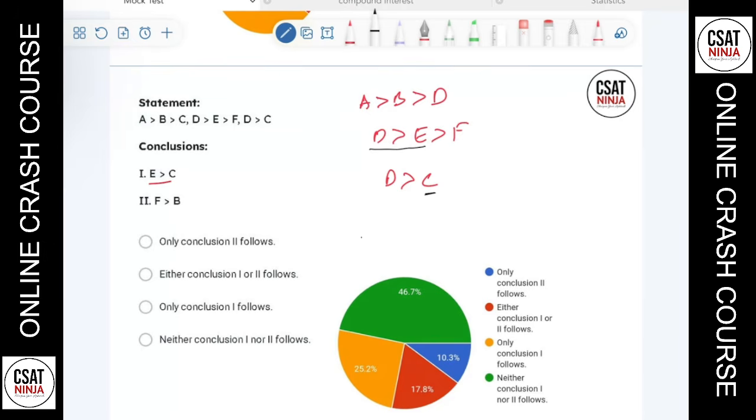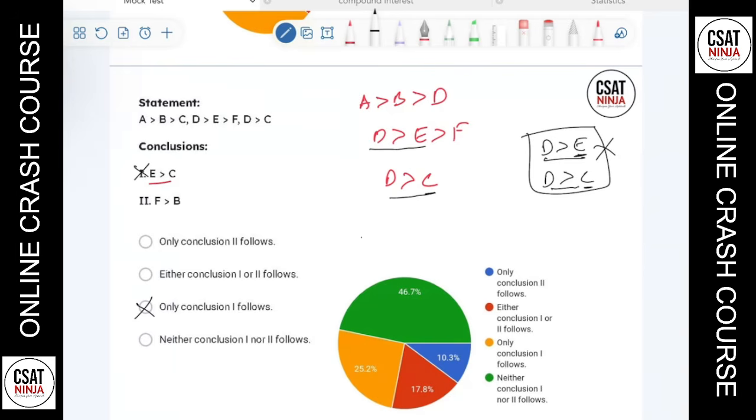D is greater than E, and D is also greater than C. I cannot combine these two statements. I cannot find a relation between them. I don't know whether E is greater than C. Why? Because these two statements say just that D is greater than E and D is greater than C. It doesn't say anything about E and C, which means this conclusion will not follow. So this option is eliminated, this option is eliminated. Either one or two will follow, or this option, let's not eliminate this for now.